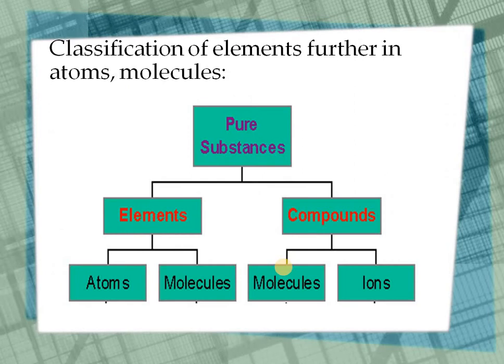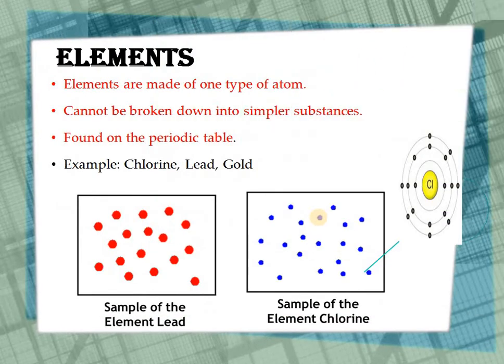Moving to the next, classification of elements further into atoms and molecules. So now what is an element? An element is made up of one type of atom. It cannot be broken down into simpler substances. It can be found on the periodic table, or we can say that the periodic table is made up of elements. For example, chlorine, lead and gold. This is a sample of the element lead and this is a sample of the element chlorine, and this is the demonstration of one chlorine atom.